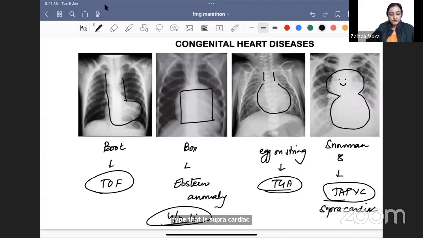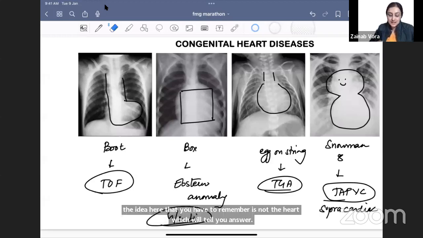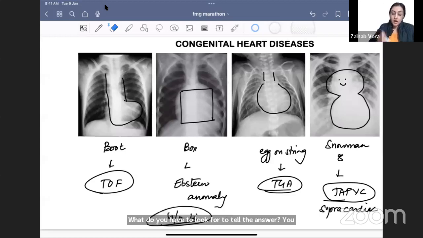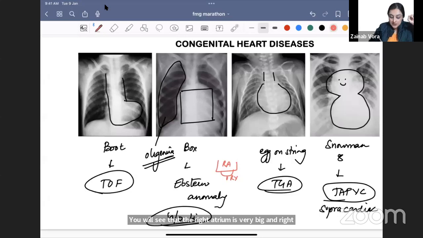Now, a lot of you will confuse box and egg on string. So the idea here that you have to remember is not the heart which will tell you the answer. What do you have to look for to tell the answer? You have to look for the lungs. If the lungs look black, what do we call that? We call that oligemia. Here in Ebstein's, you will see oligemia. Why? Because what happens in Ebstein's? You will see that the right atrium is very big and right ventricle is very small. So the pulmonary artery becomes very small. That's why the lungs will not have pulmonary arterial flow.